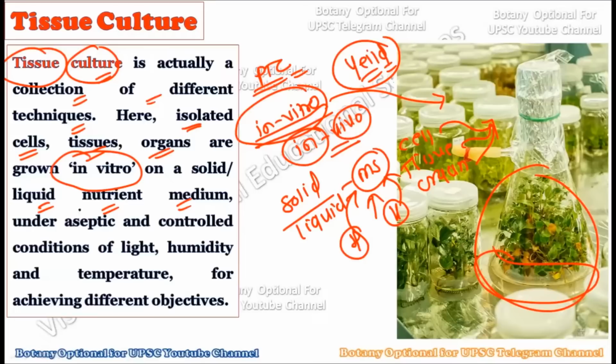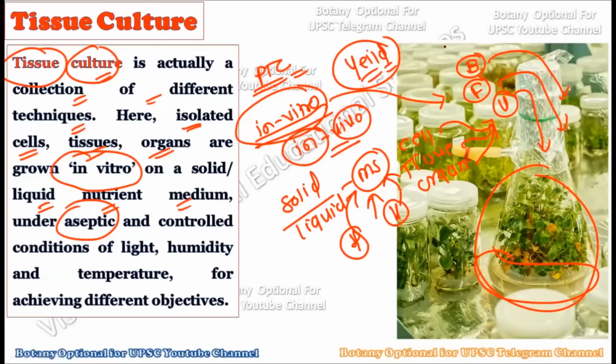And very importantly, there should be aseptic conditions, that is, sterilized conditions, so that there will not be any bacterial infection, fungal infection, or viral infection in the plants. As you know, in detail we have studied the different types of diseases caused by bacteria, fungi, and viruses. All these diseases can destroy the many cultures present within the plant tissue culture laboratory, and hence it becomes very apparent that we should maintain aseptic conditions within the laboratory, and these aseptic conditions allow a disease-free environment. In a disease-free environment, plants can grow in a very healthy way.